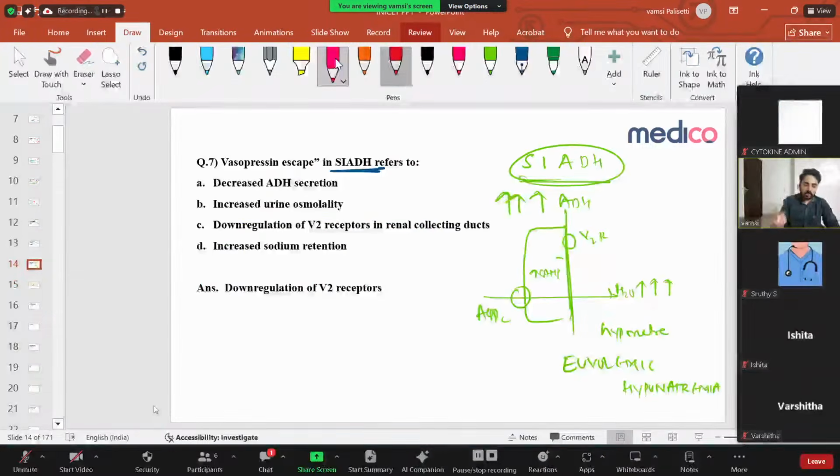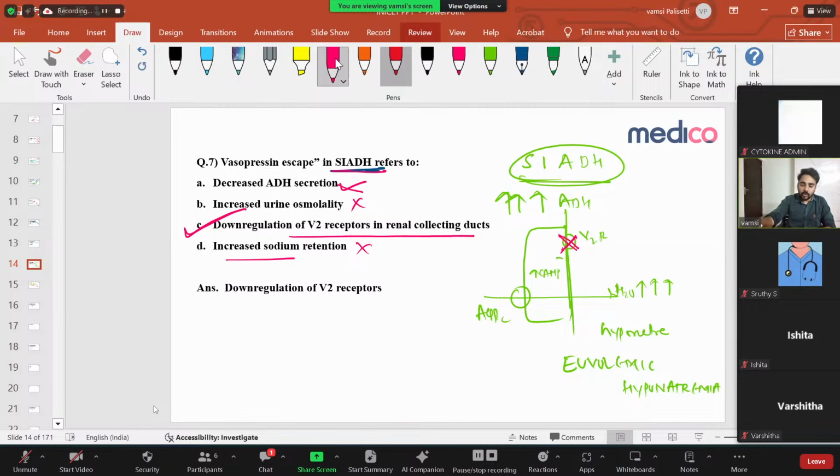So what is the question now? Vasopressin escape in SIADH refers to what? Decreased ADH secretion? No. In SIADH, there is always ADH secretion. Increased urine osmolality? It's not related to escape, because when there is free water reabsorption, urine osmolality increases, but that is not the escape. Downregulation of V2 receptors in the renal collecting duct: this is the correct option. Your V2 receptors are downregulated, so there is no cyclic AMP and no aquaporin 2 channels. Even though ADH is there, it is unable to act because the receptors are downregulated. That is the correct option. Increased sodium is not the option. Clear? Simple thing.